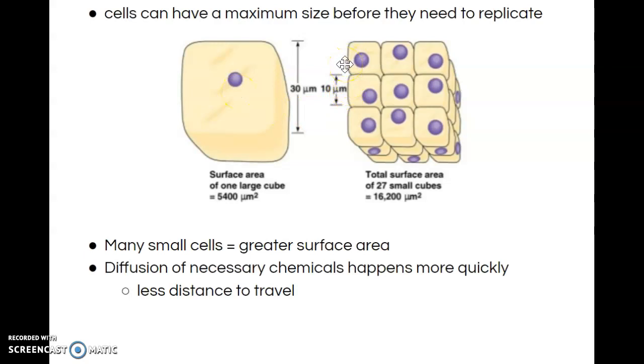So many smaller cells have more surface area and a decreased diffusion distance, which makes everything happen more quickly. It gets oxygen to your muscles more quickly. Muscles are just an example I'm using right now. This happens in many different cells around the body, but the muscle is probably the easiest to envision.